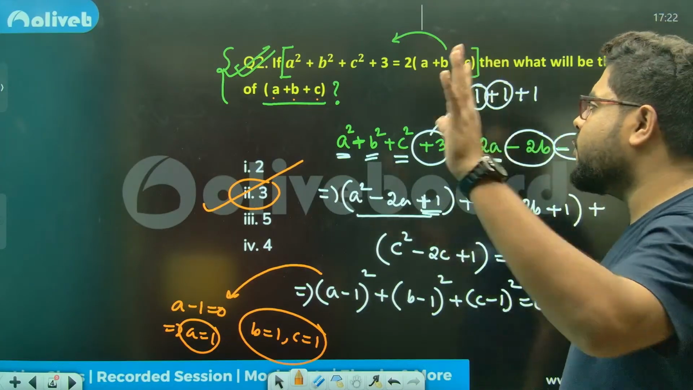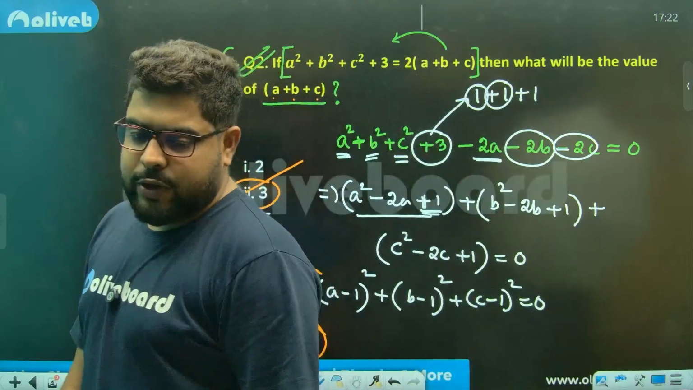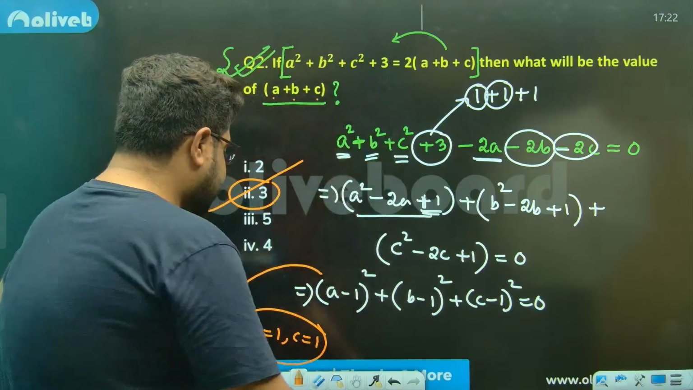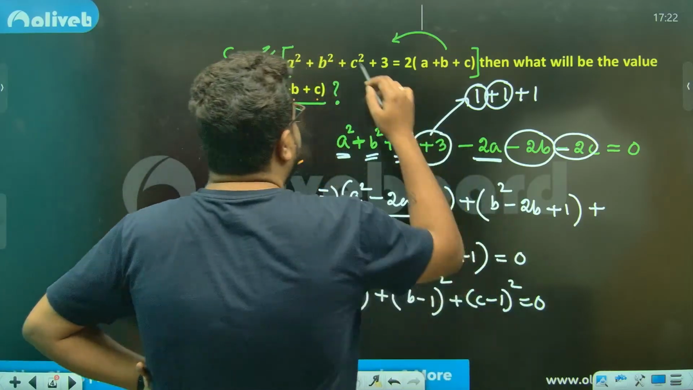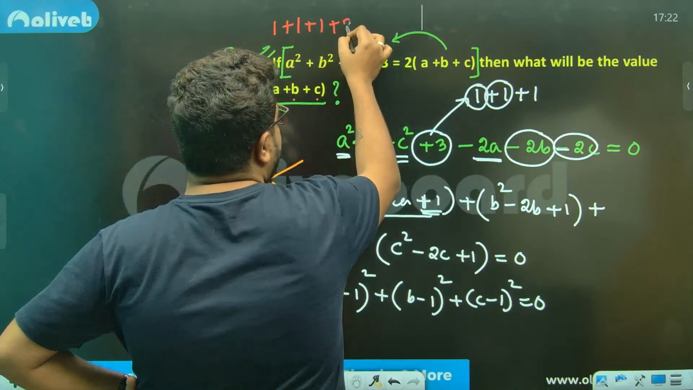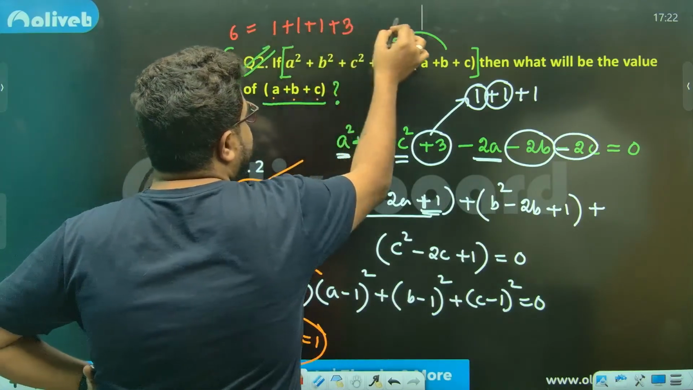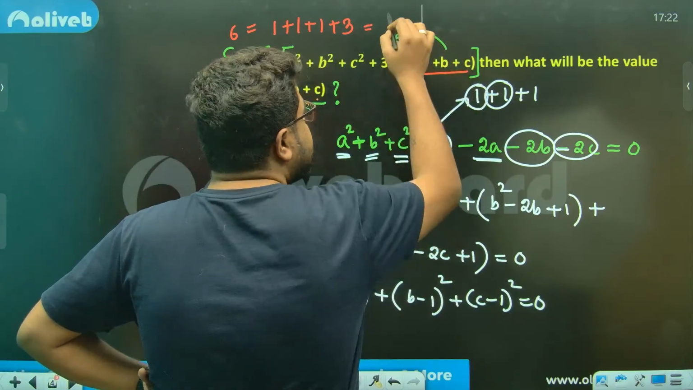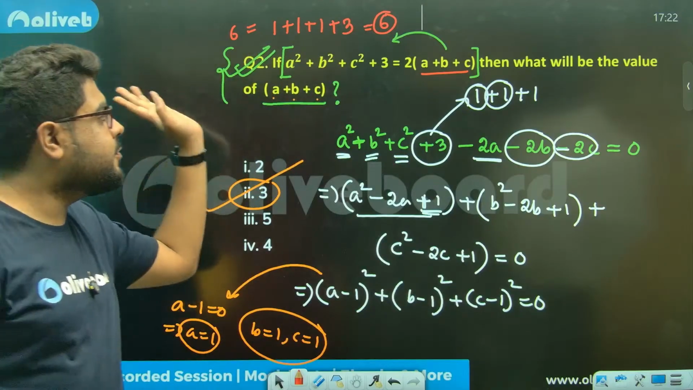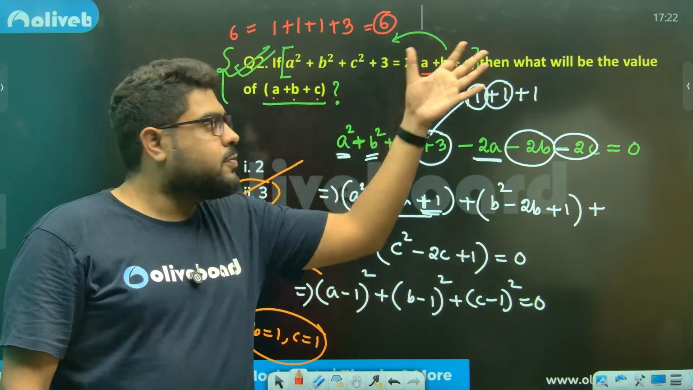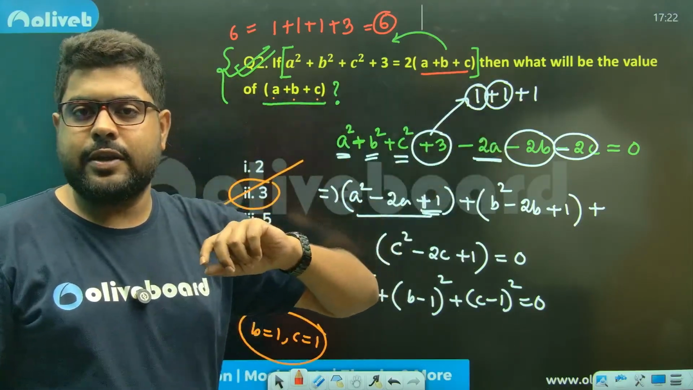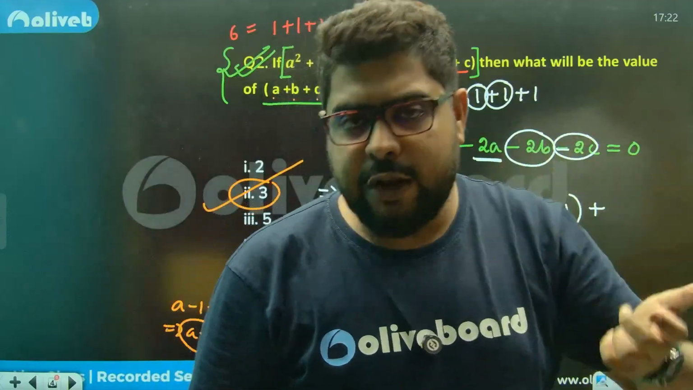Now again, some of you might say, sir, why did you do so much? Sir, in the first line only, we could see, sir, you put 1 here, so 1 square plus 1 square plus 1 square, plus 3. That is 6, sir. And right hand side, sir, 1 plus 1 plus 1, that is 3 into 2, sir, 6. So left equal to right, that means this is validating the equation.